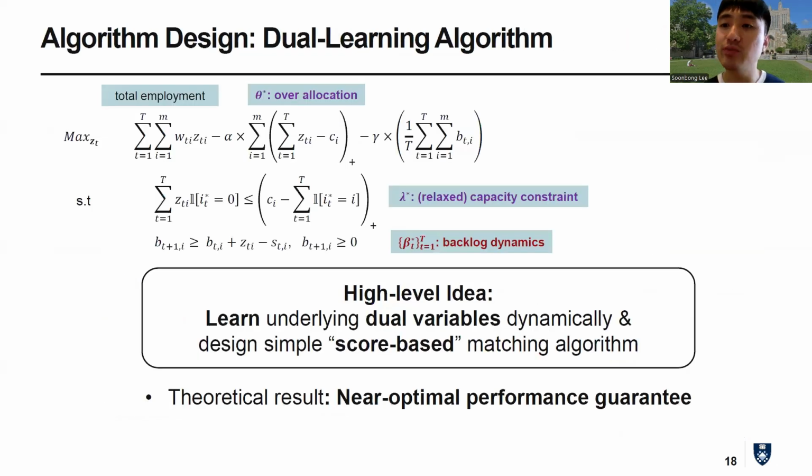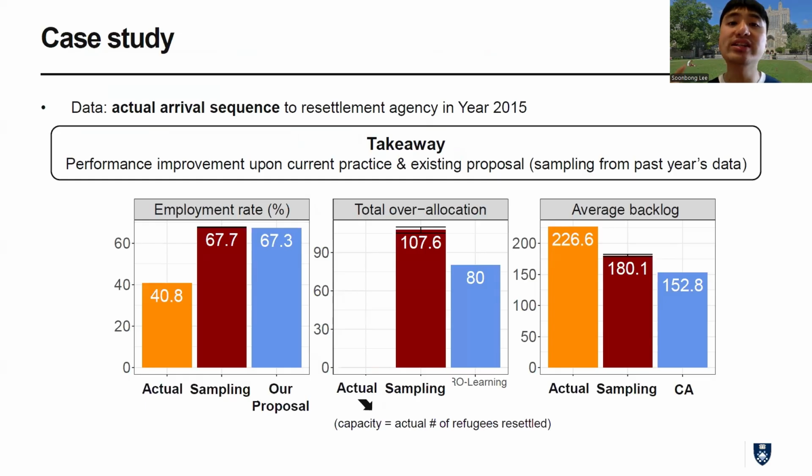Okay. Now, within this framework, we design a dual learning algorithm. The high-level idea of our theoretical development is to learn the underlying dual variables of this optimization problem as we make decisions along the way. And we use these estimated dual variables to design a simple score-based matching algorithm. In the paper, we prove that our algorithm achieves a near-optimal performance guarantee. And further, when we test our algorithm on real data from our partner agency, we find that our algorithm significantly improves performance over both the current practice and state-of-the-art existing proposals that rely on data of past years to predict arrival patterns.